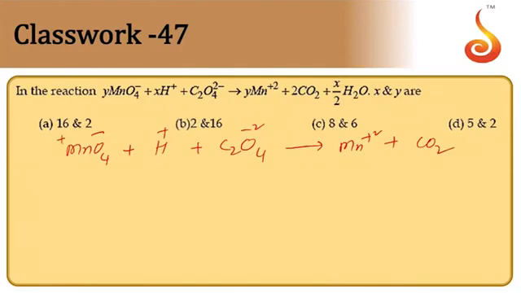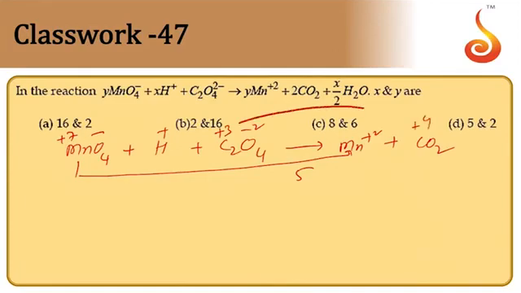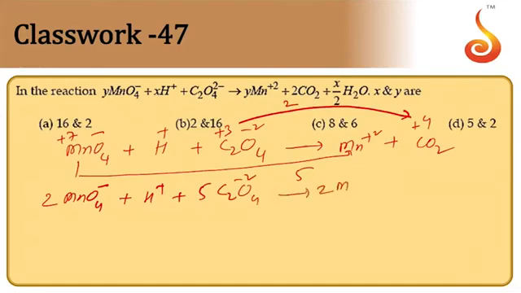Mn will be plus 7 state here, plus 2 state here, so change is 5. And carbon is plus 3 here, plus 4 here. For each atom plus 1 change, there are 2 atoms, so change is 2. When you crisscross these two, we get 2 MnO4 minus plus 5 C2O4 minus 2 giving rise to 2 Mn plus 2 plus 10 CO2.